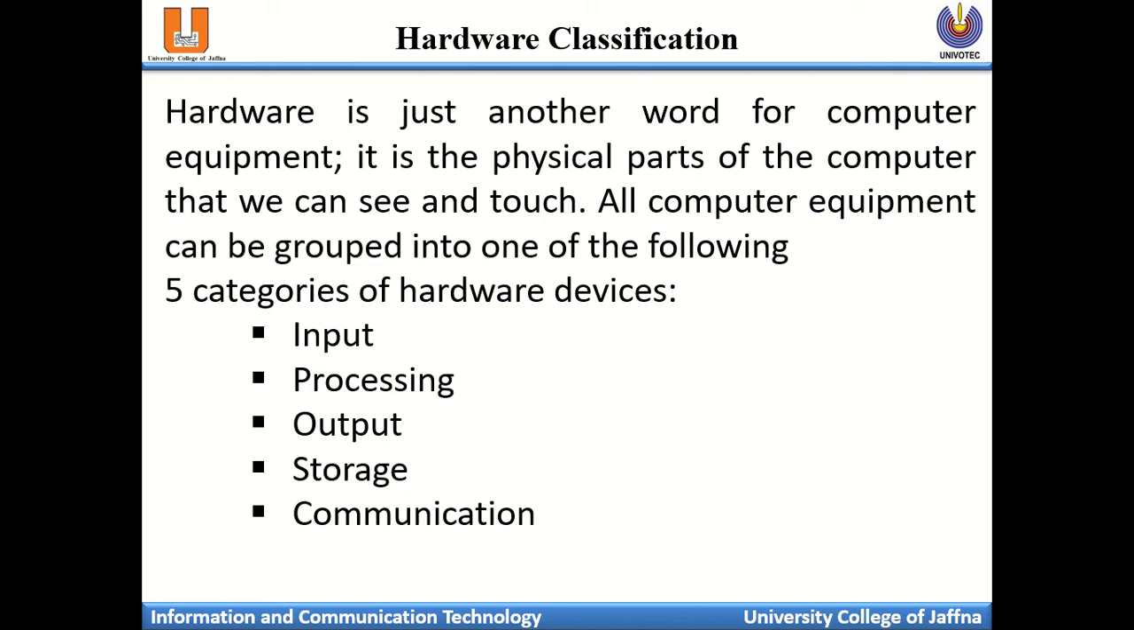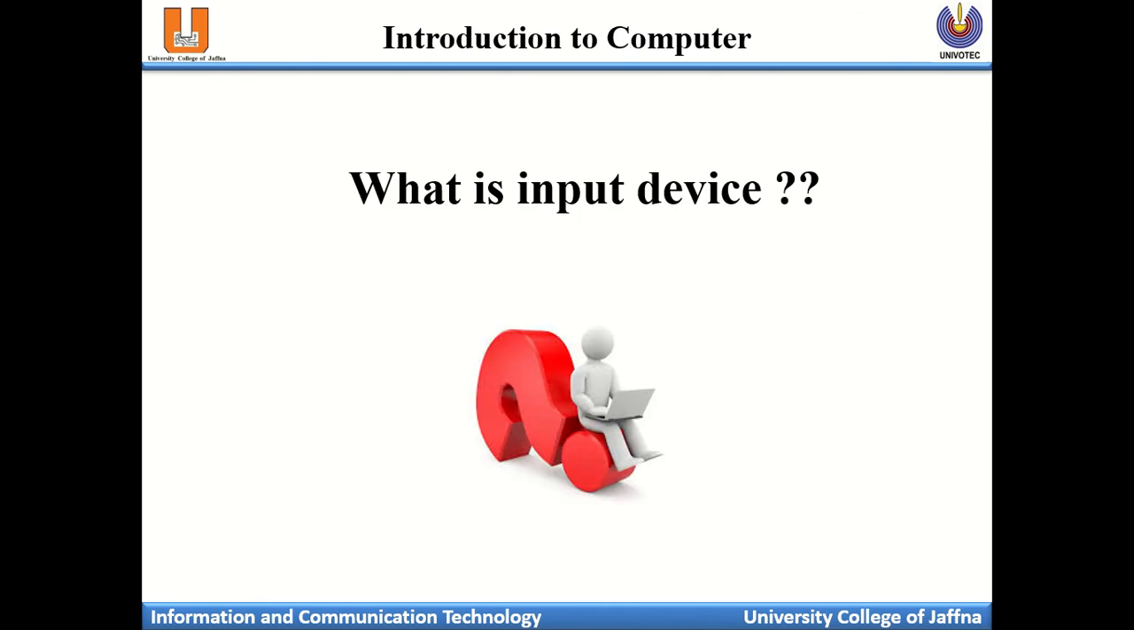All the computer equipment can be grouped into one of the following categories. There are five general categories of hardware devices, and the computer hardware falls under these five categories. One is input, another is processing, another is output, then storage, and finally communication. We'll see them one by one.